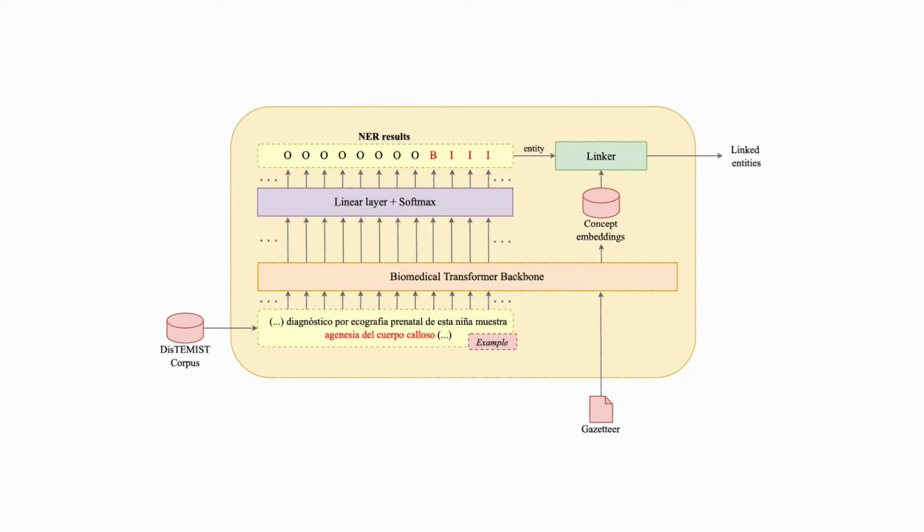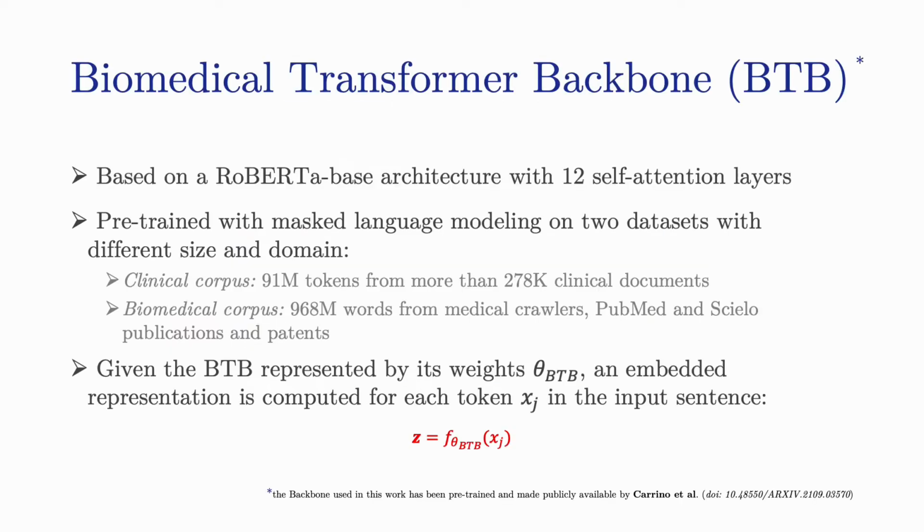Let's delve now into the details of the various modules. We use a publicly available pre-trained biomedical transformer backbone, which is based on a RoBERTa-based model with 12 self-attention layers and masked language modeling as the pre-training objective. The pre-training dataset consists of a clinical corpus containing text data from clinical documents such as discharge reports and clinical course notes, and a biomedical corpus with data from medical crawlers, PubMed, SciELO, and so on. This backbone is used to extract an embedded representation of each token in an input example.